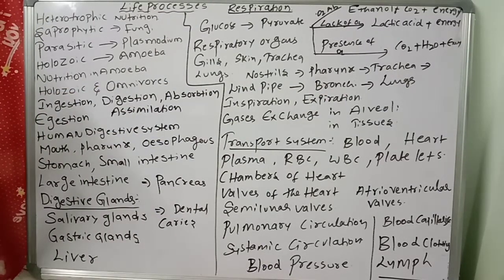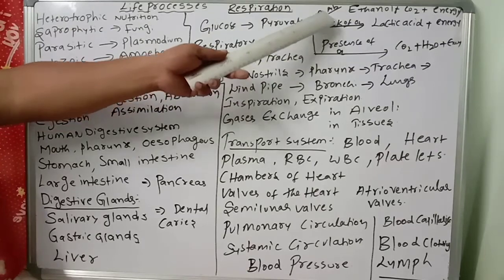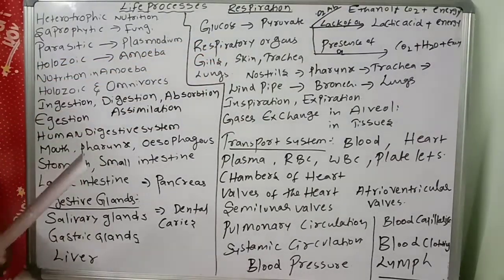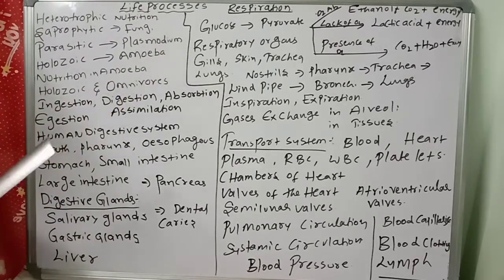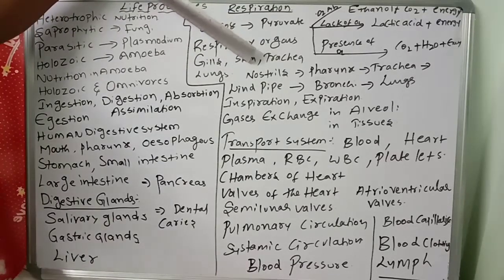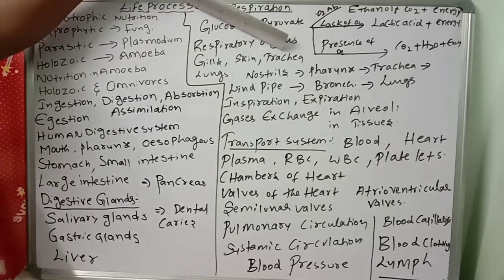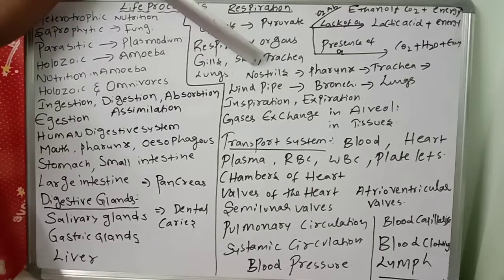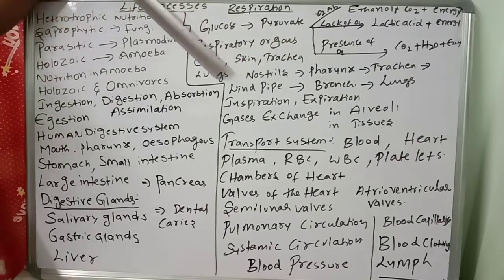ATP. So there are different types of respiratory organs. In the presence of air, it means aerobic respiration; in a lack of oxygen, anaerobic, lactic acid. The respiration which occurs through the gills is called branchial respiration, in the fishes. The respiration which occurs through the skin is called cutaneous respiration, in the frog and earthworm. The respiration which occurs through the trachea is called tracheal respiration, in arthropods. Okay: gills, fish; skin, earthworm and frog; trachea, insects, cockroaches; lungs, humans, birds.